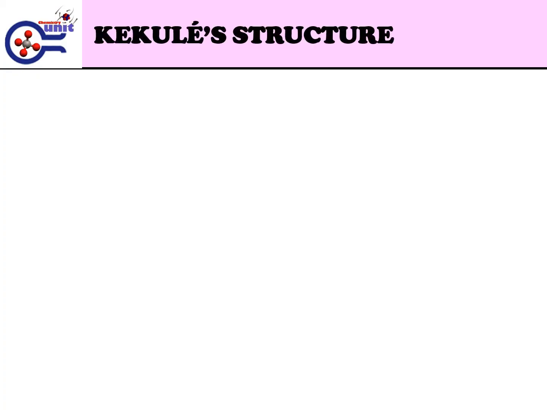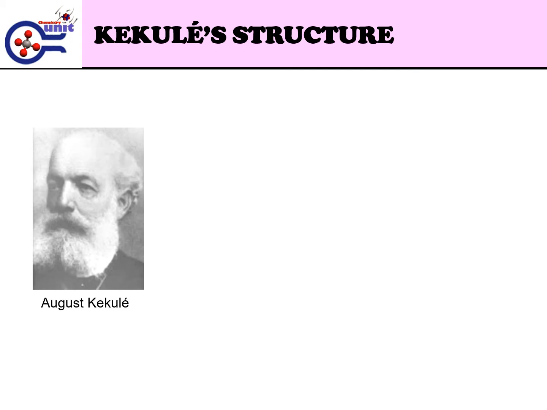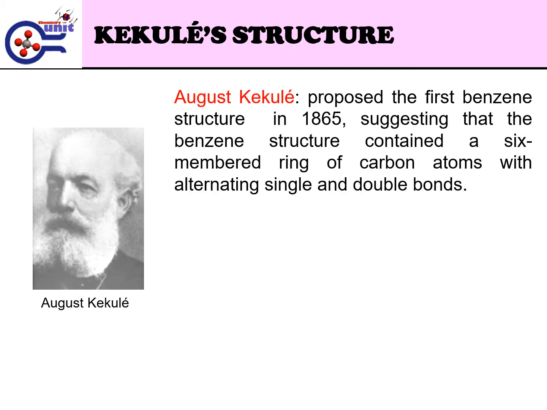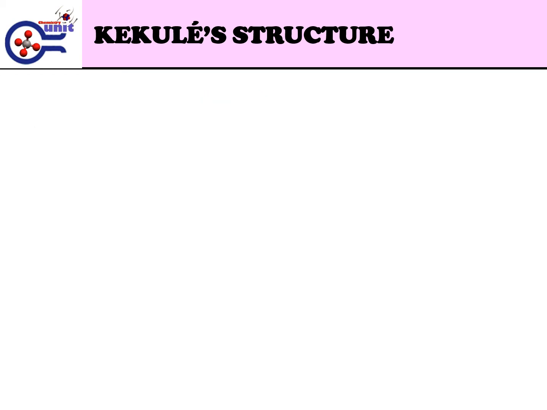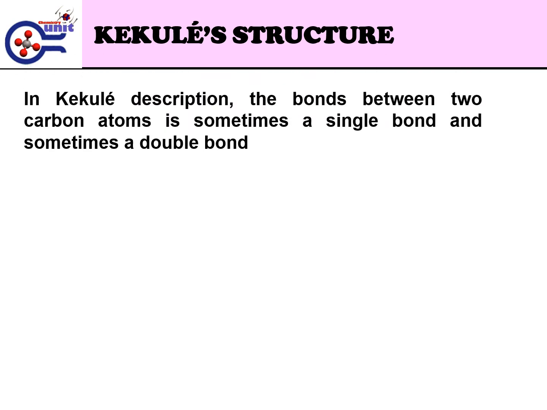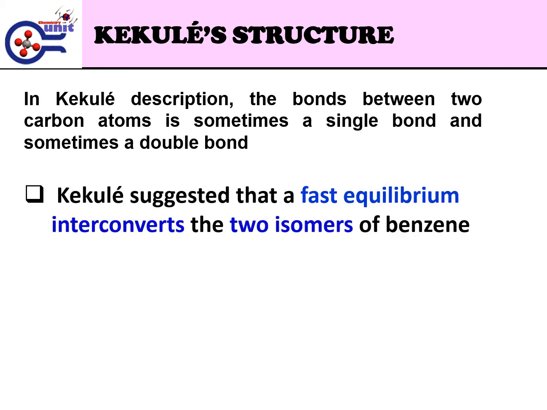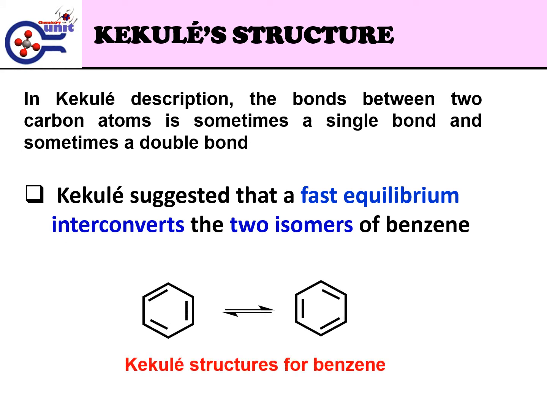Kekulé structure. August Kekulé, a German organic chemist, proposed the first benzene structure in 1865, suggesting that the benzene structure contained a 6-membered ring of carbon atoms with alternating single and double bonds. The molecular formula of benzene is C6H6. In Kekulé's description, the bond between 2 carbon atoms is sometimes a single bond and sometimes a double bond, so Kekulé suggested that a fast equilibrium interconverts the 2 isomers of benzene.